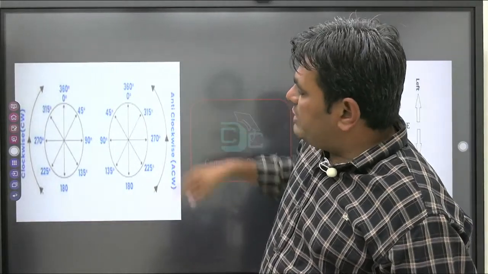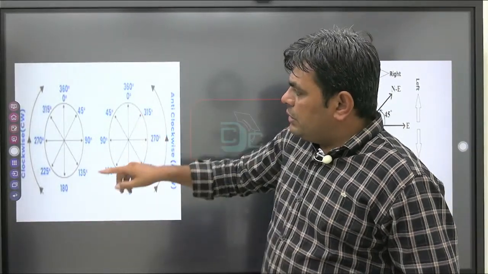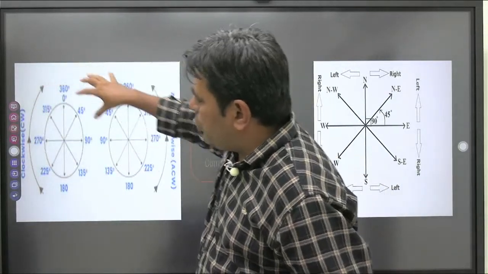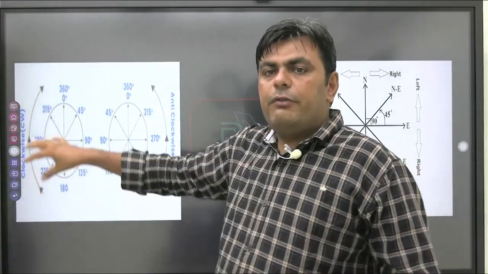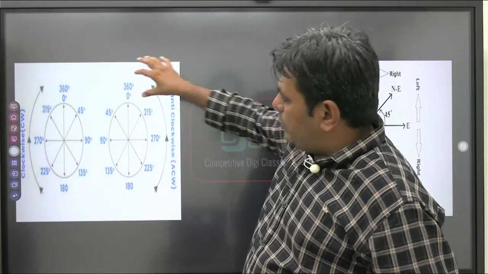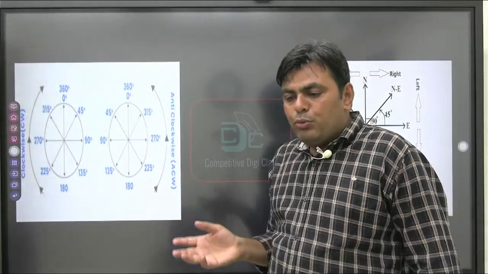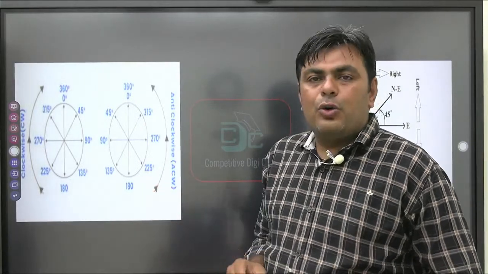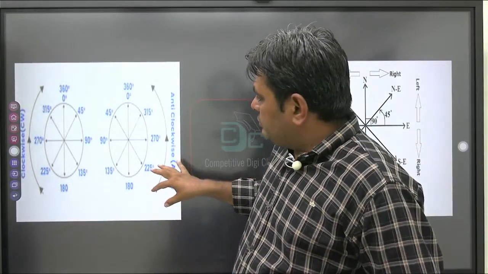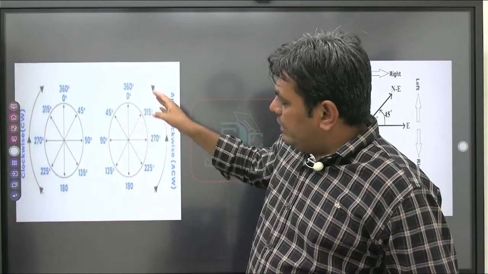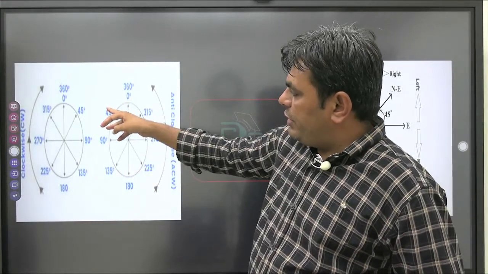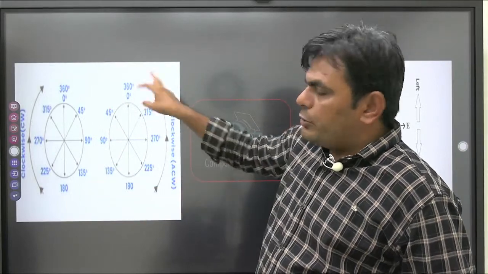Similarly, anti-clockwise direction. So this is the clockwise direction, means we will move according to the hands of the clock, and this is called anti-clockwise. It means we are going to move anti-clockwise, means opposite of the clock's hand. And from that the angles are reverse here. It will start with 0 degree, then 45, 90 and up to 360 degree.